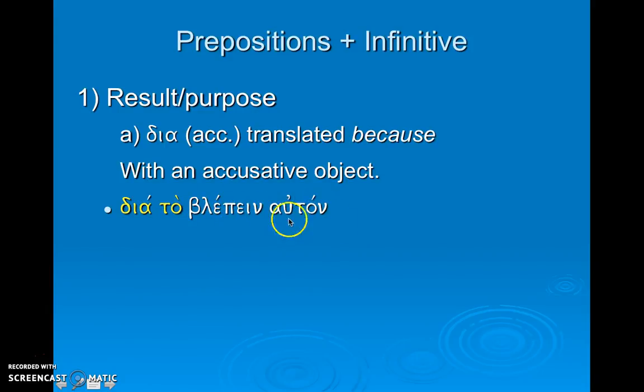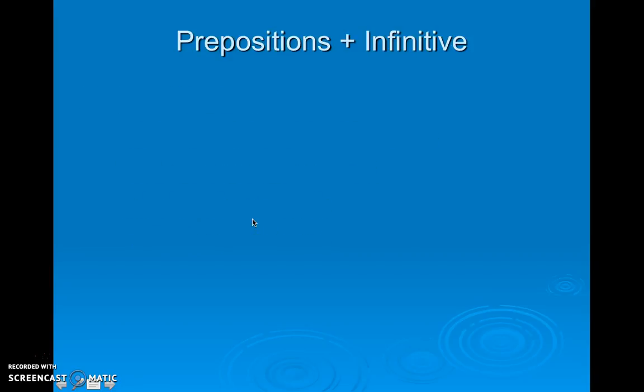So because, here's our accusative subject of the infinitive, because he sees. So this accusative looks like an object. It looks like it's the direct object, but it actually is functioning as a subject of that infinitive, which we just covered. So because, and you translate it like a nominative, because he sees. So auton is the subject.